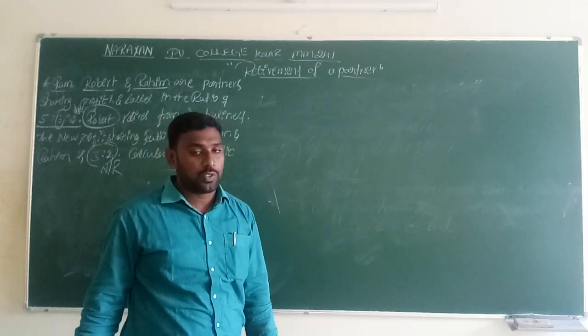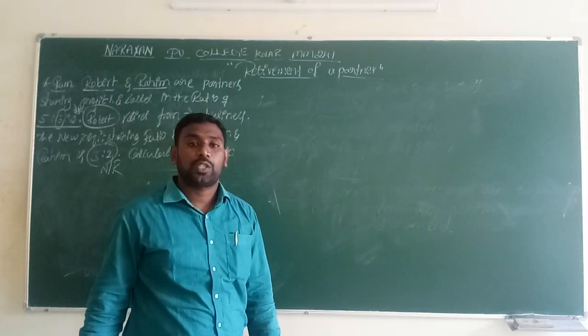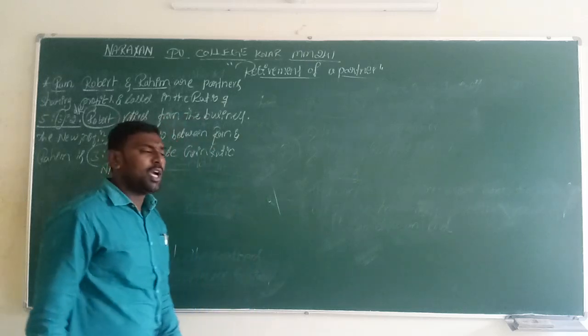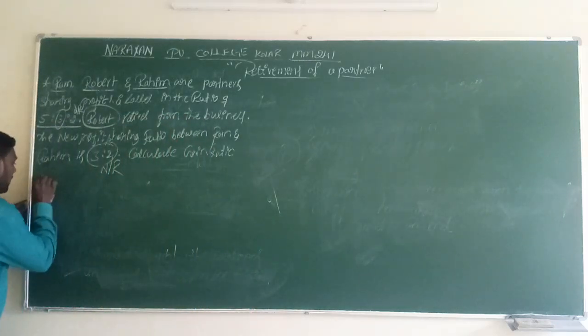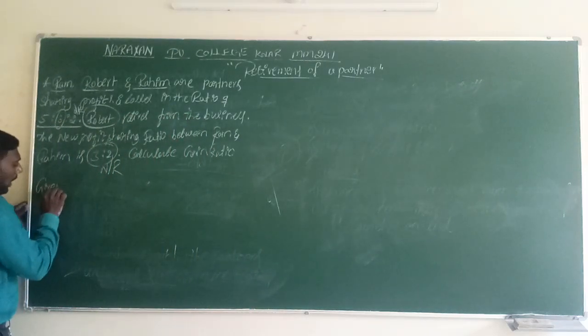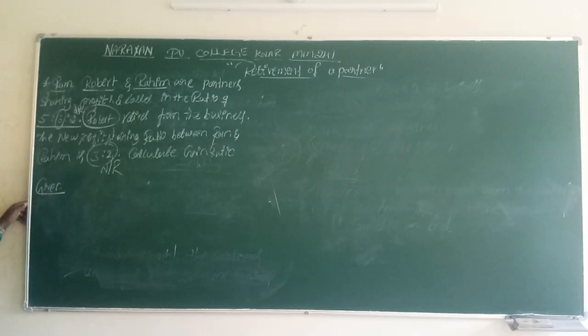With the help of this question, we have to make a solution. First we make a working note. Whatever information is given, we write it separately as a note: what is available, what is not available, and what we have to calculate.